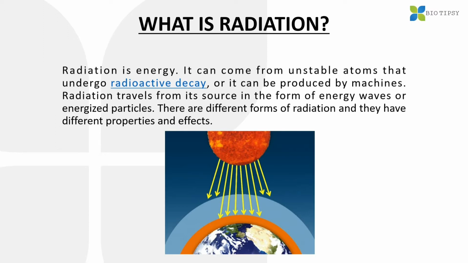Now radiation travels from its source in the form of energy waves or energized particles. There are different forms of radiation and they have different properties and effects. So slowly we will be dealing with properties and effects of radiation. Here we can see an image which is showing the form of natural radiation. This is not the man-made one because radiation is being emitted by the sun, which is the natural source, and it is being absorbed by the earth. So it is the natural radiation.